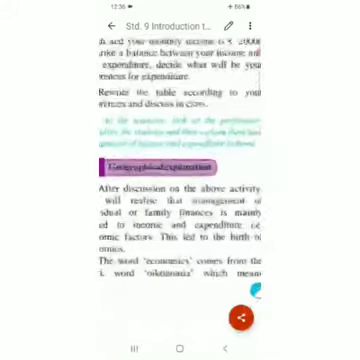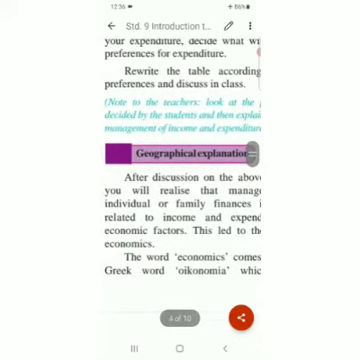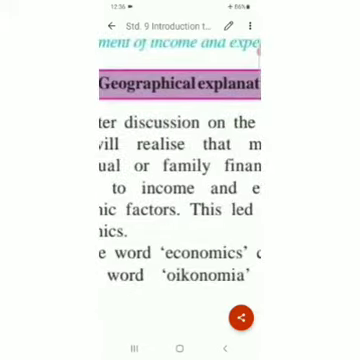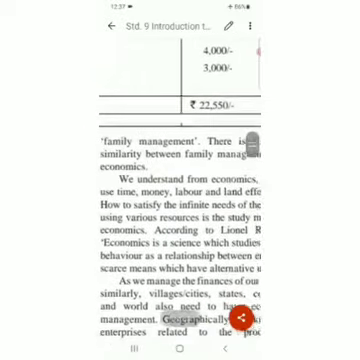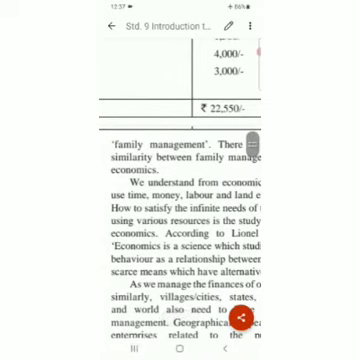Now the word economics comes from the Greek word oikonomia. What is the pronunciation? Oikonomia. Fine. So from where has the word economics been derived? It has been derived from the Greek word oikonomia. And what is the meaning of that oikonomia? It means family management. How you can manage your family's income and expenditure, that whole and soul tells us economics.